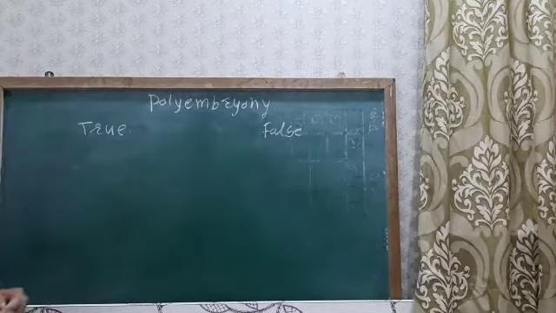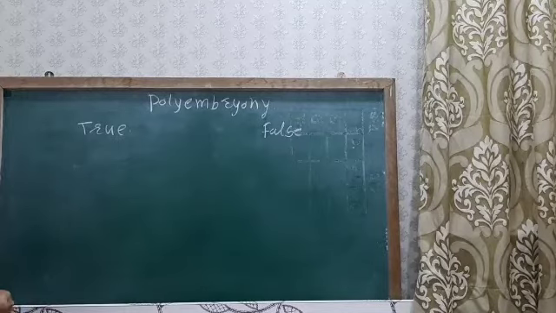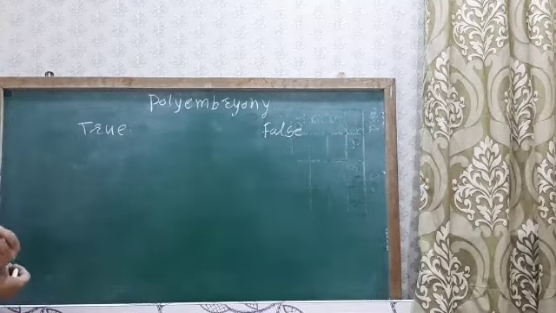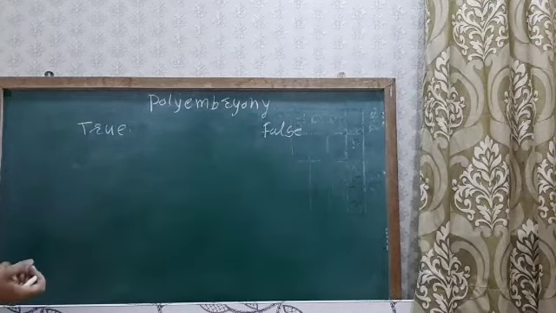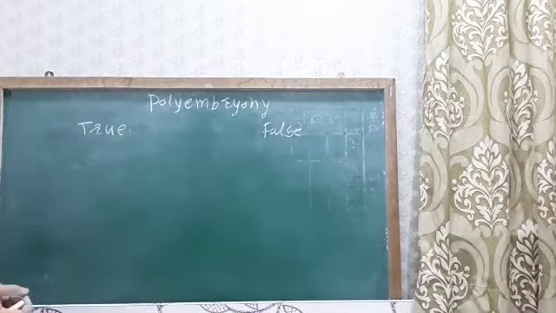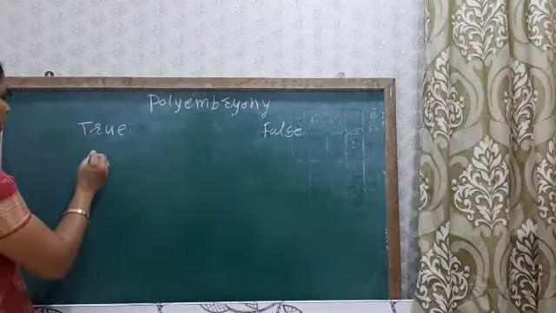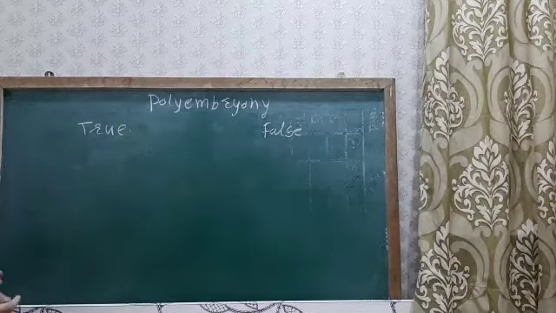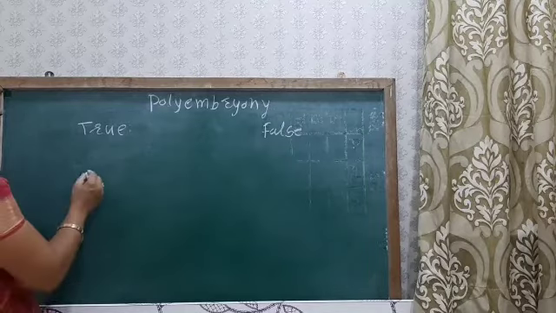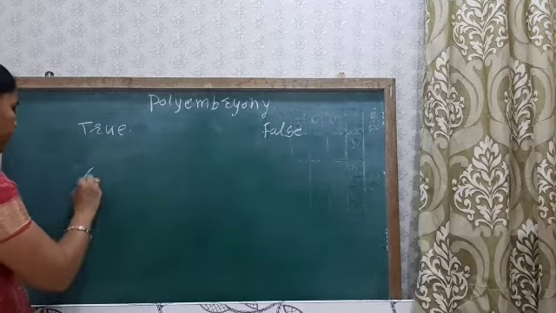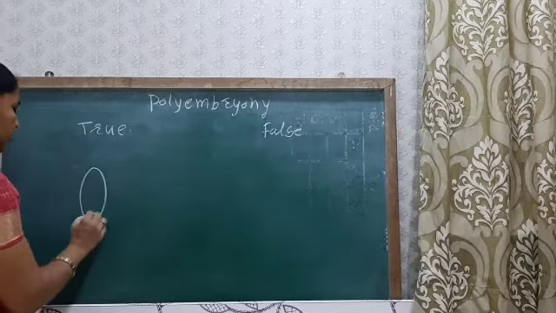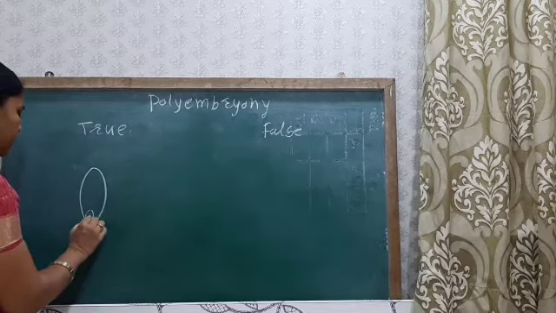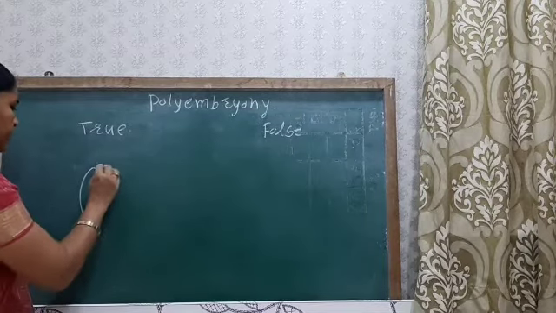True polyembryos are produced when two or more embryos develop inside the same nucellus. This is adventive polyembryony. Here is the embryo sac with the diploid zygote, from which embryo development takes place.